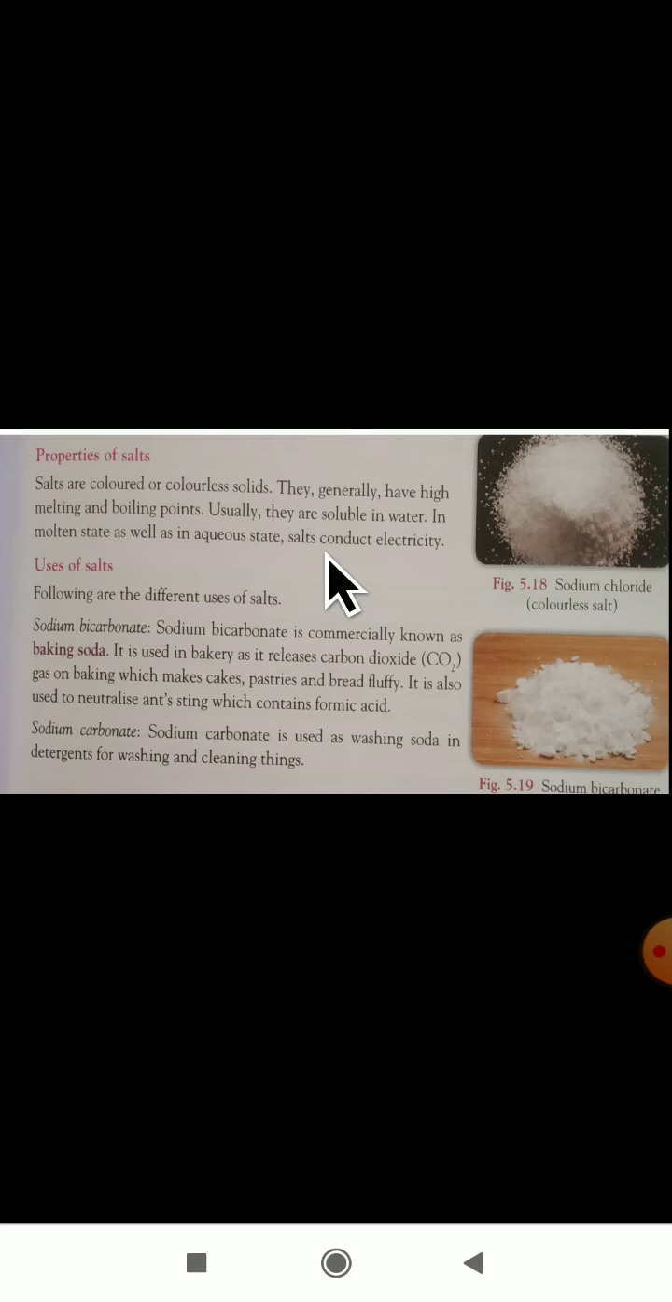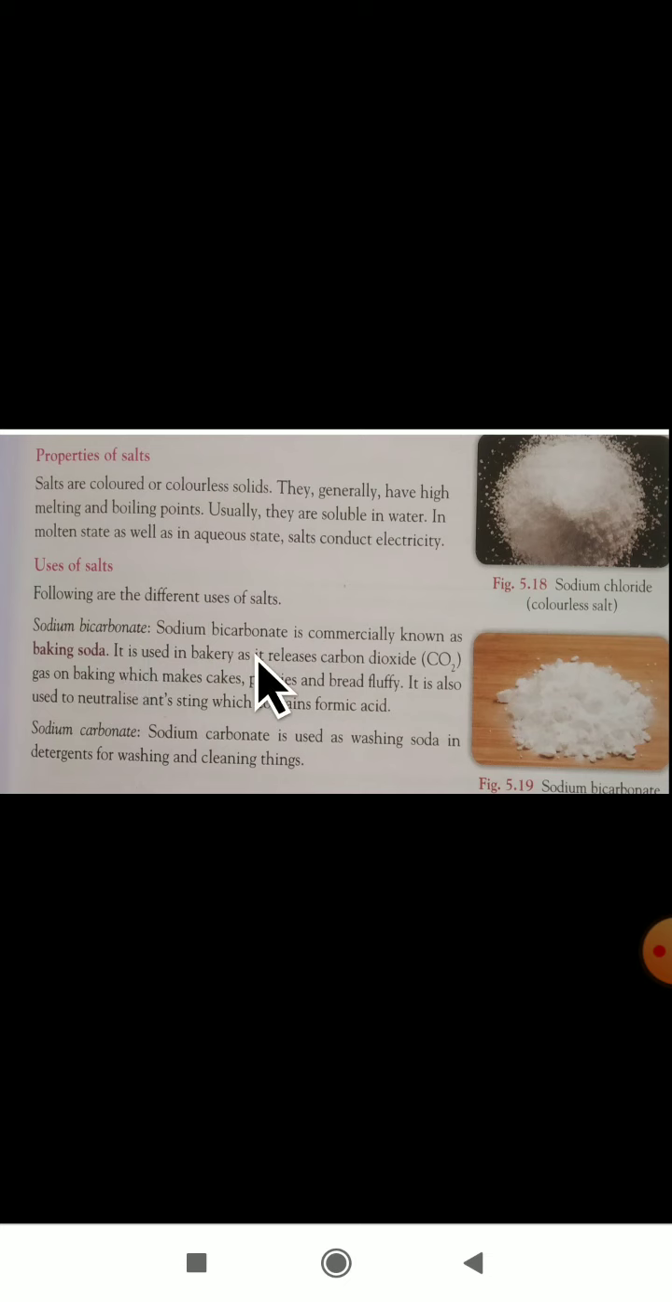In a simple way you remember, they are colorless, they have a high melting point and boiling point, and they are soluble in water. In aqueous and in molten state they conduct electricity. These are some of the properties of salts. Next, following are the different uses of salts.